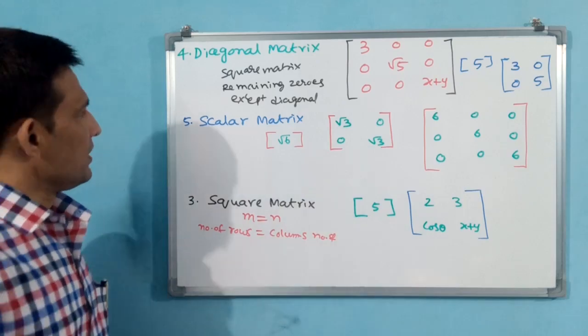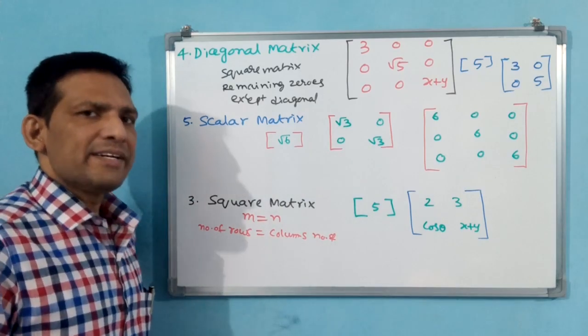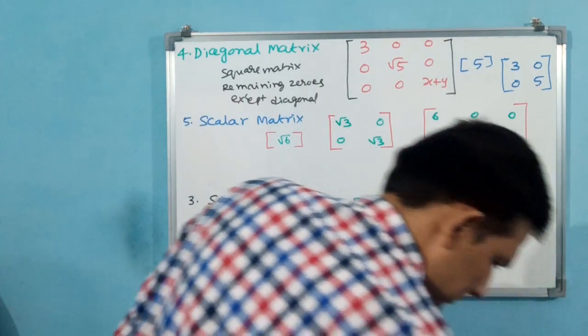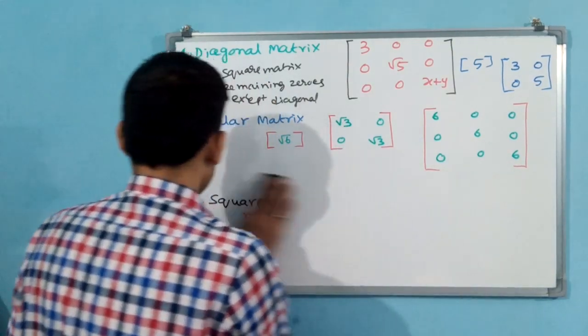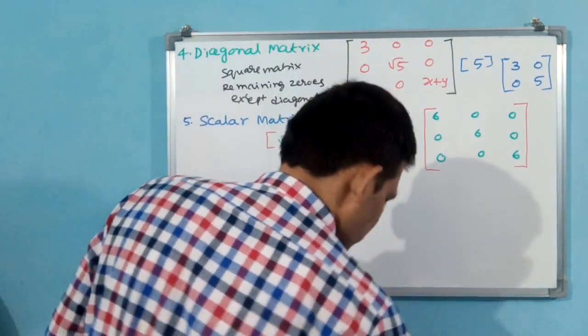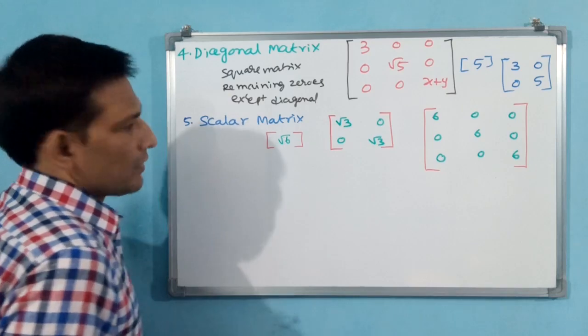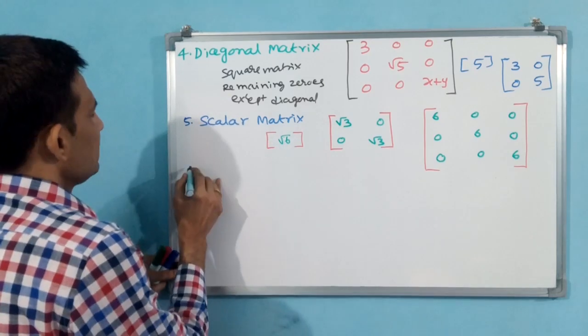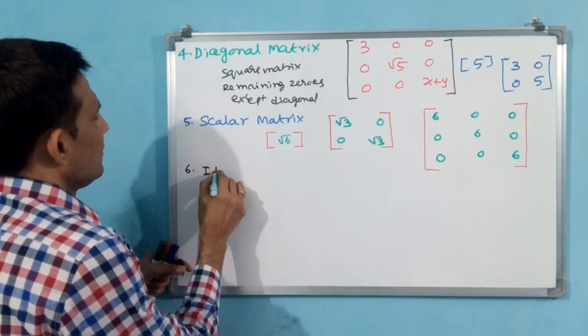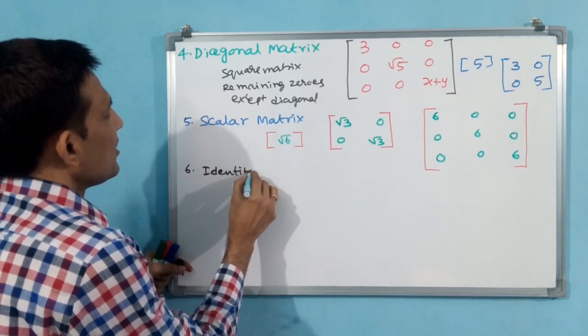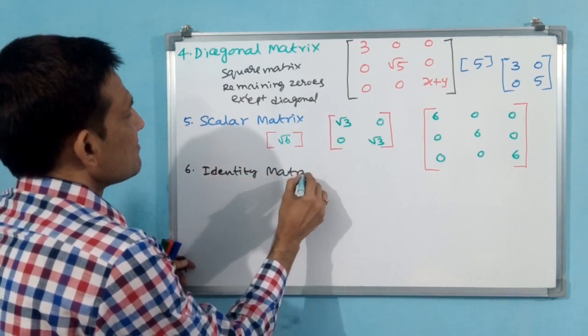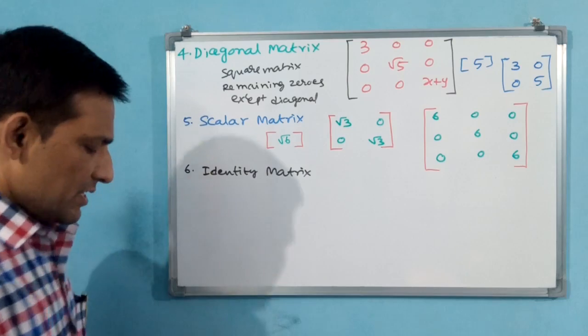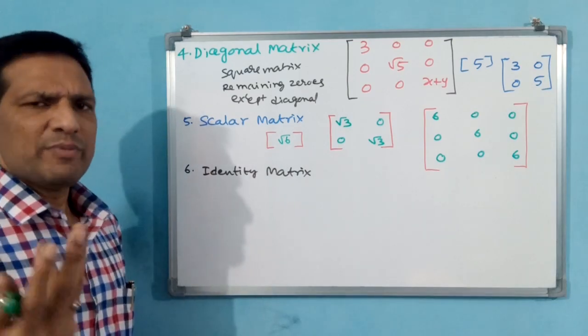Let us go for the sixth one, the identity matrix. Identity matrix I am writing. What is identity normally? Identity means 1.